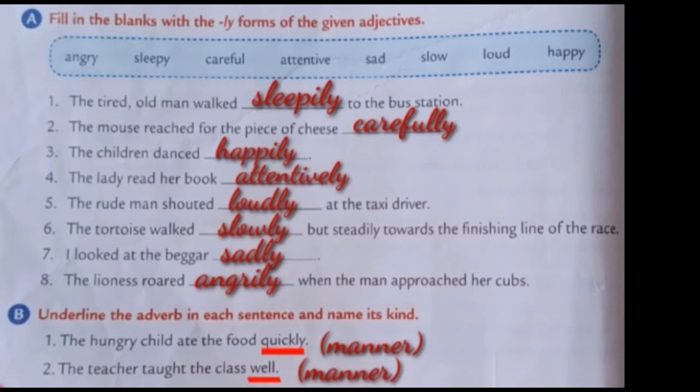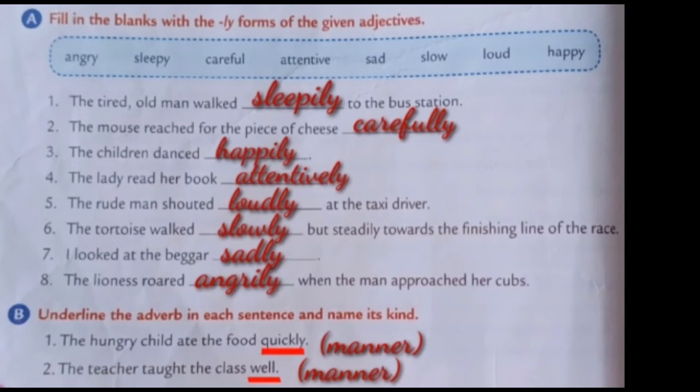Fifth one: the rude man shouted loudly at the taxi driver. Here, adjective loud changed to loudly.